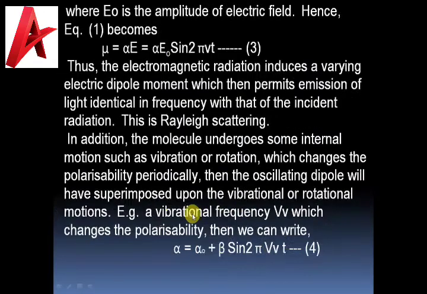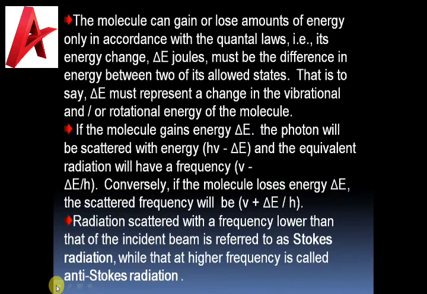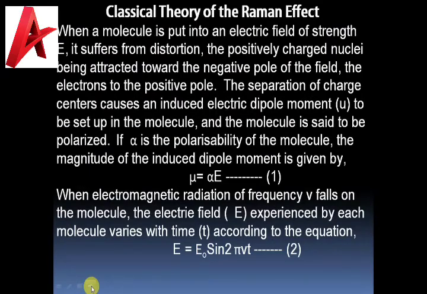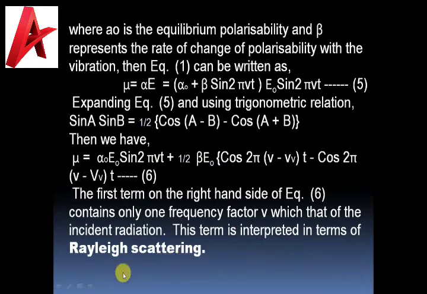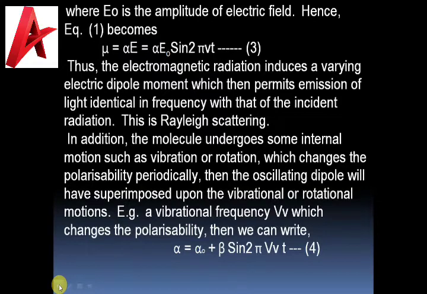Okay, when an electromagnetic radiation of frequency nu falls on a molecule, the electric field experienced by each molecule varies with time according to this equation, where E is equal to E naught sine 2 pi nu t. Then by applying this electric field strength equation to the above induced dipole moment, we will get another equation, number 3. Thus, electromagnetic radiation induces a varying electric dipole moment, which then permits emission of light identical in frequency with that of incident radiation. This is Rayleigh scattering.